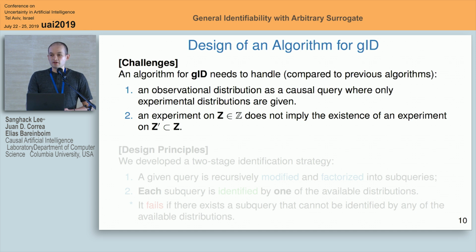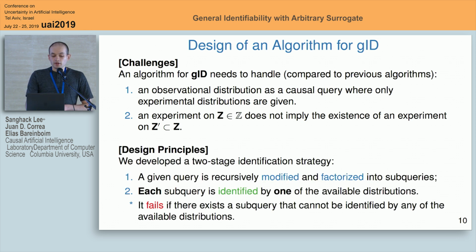If you don't have an observational distribution as an input and you just have a bunch of experimental distributions, a valid question is, can we recover some observational regime? Can we do prediction on this model even though we don't have natural observations of the system? A second challenge is that, as I said before, we don't have every possible subset of experiments, just some particular experiments.